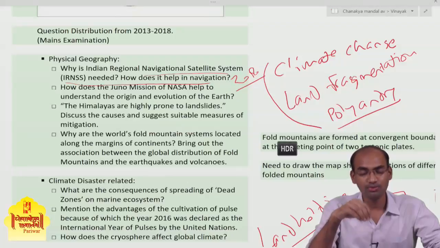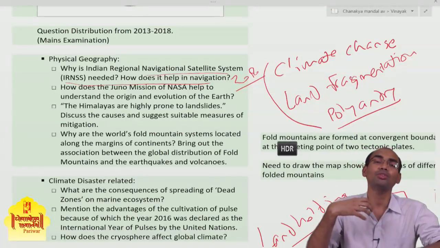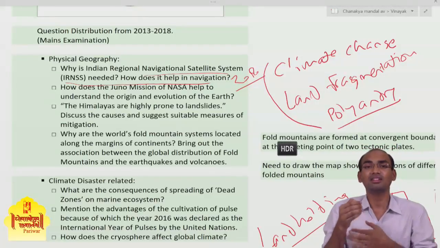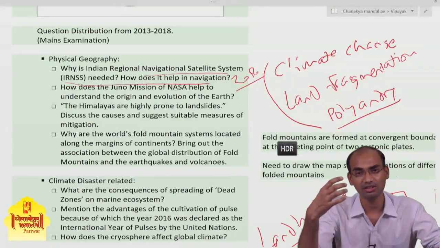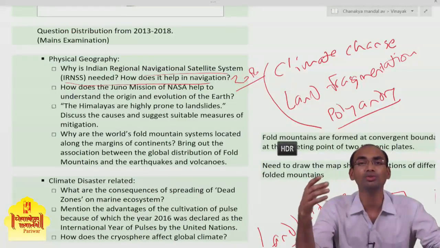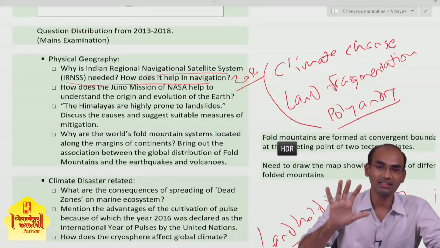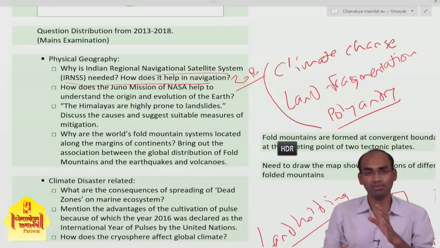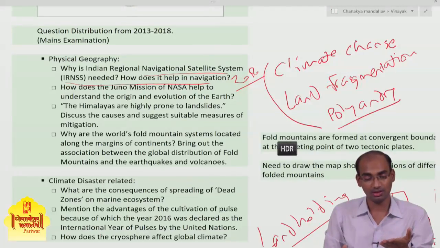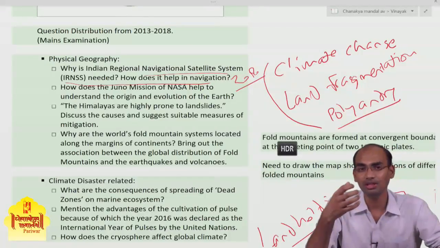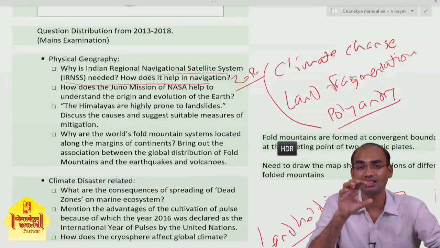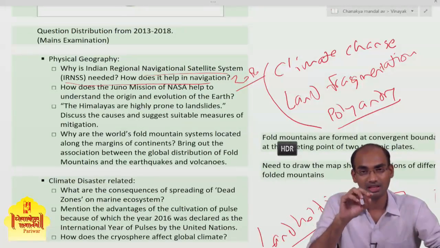So if the Indian military has its own navigation satellite system, India can maneuver its military, navy and air force on its own, and that cannot be tracked by other countries and cannot be used against India. That is the original idea behind developing India's navigation satellite system. And there is an argument that this IRNSS is more accurate than the GPS.